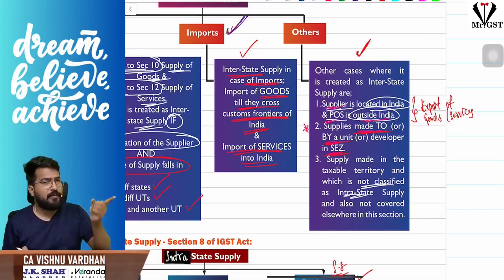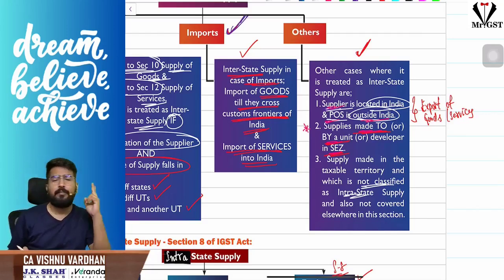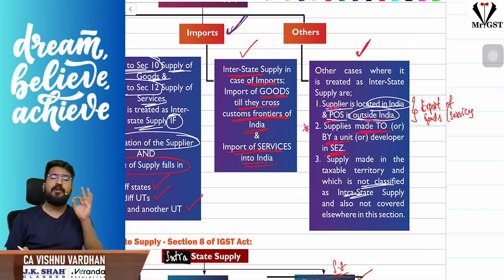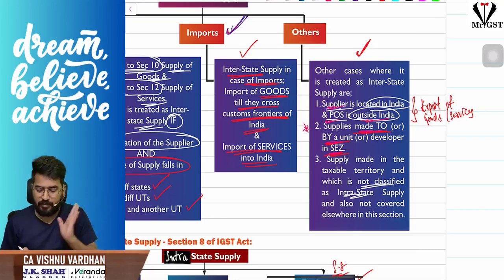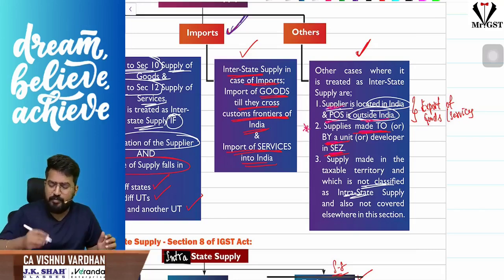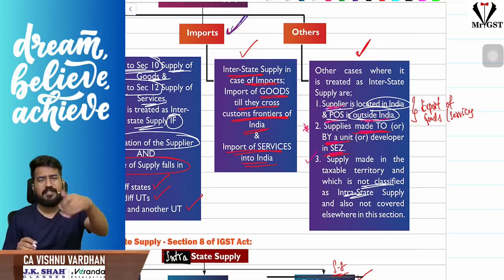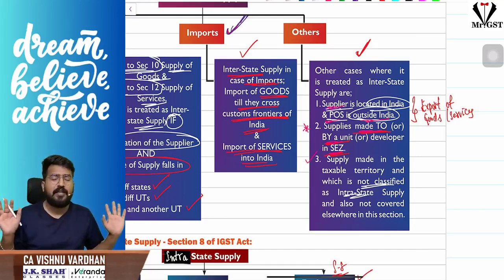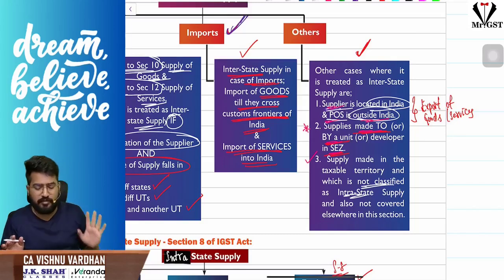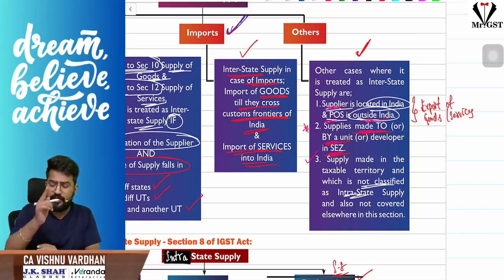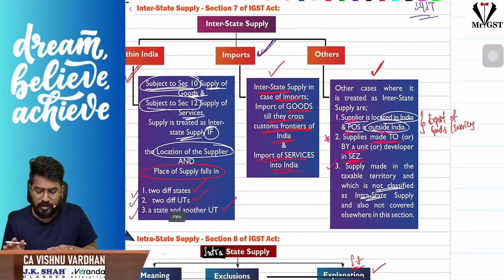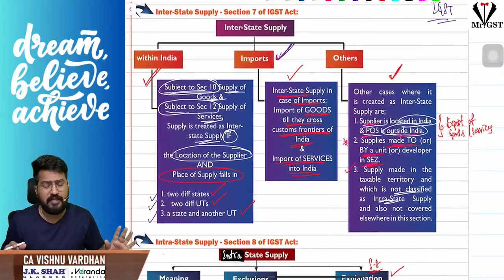Clear? So, supply made to an SEZ unit or developer, or made by an SEZ unit or developer, we call it interstate supply. That is another point. Next, if nowhere in the law are you able to classify it as intrastate supply, then classify it as interstate supply. So, these are the meanings of interstate supply. The important thing is supply to SEZ, all that we have seen. Hope you are clear with section 7, interstate supply.